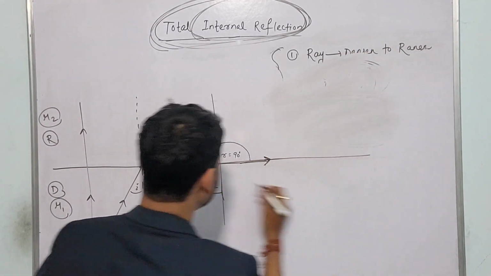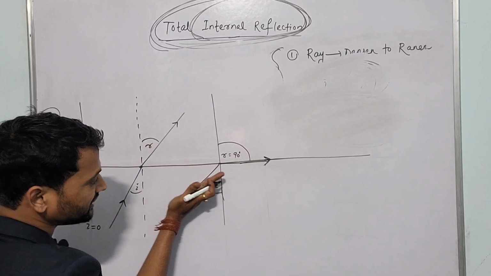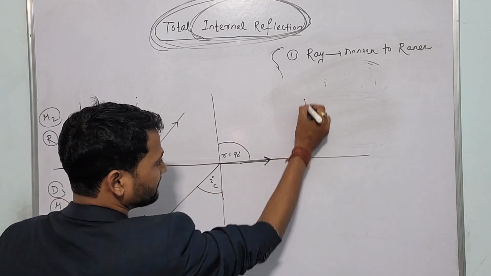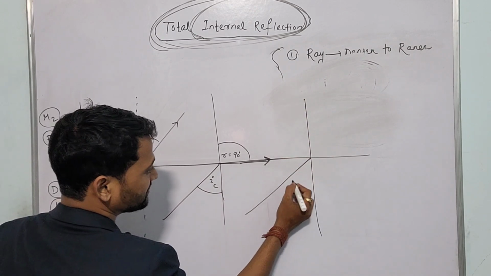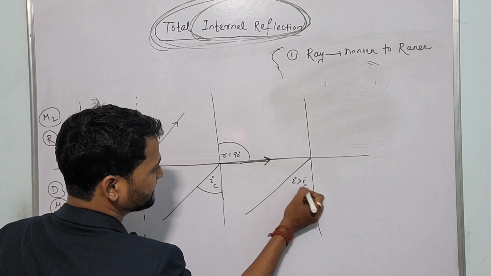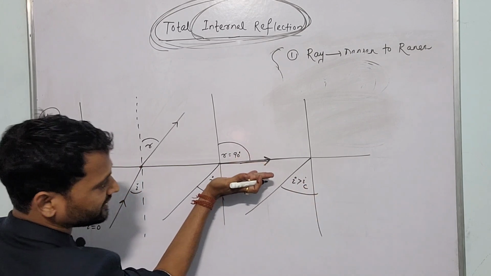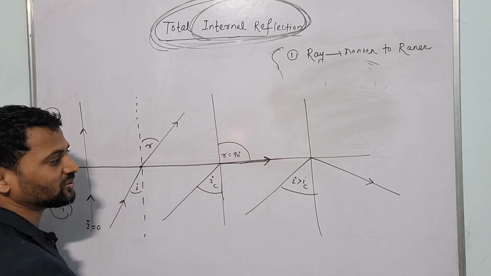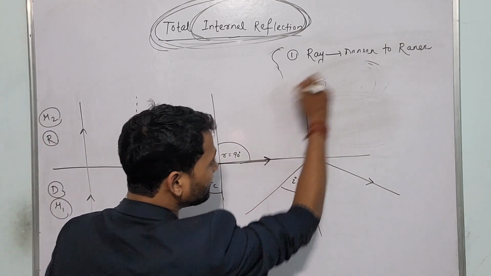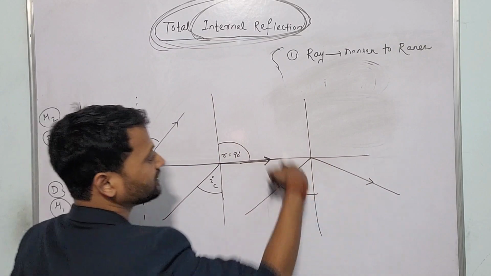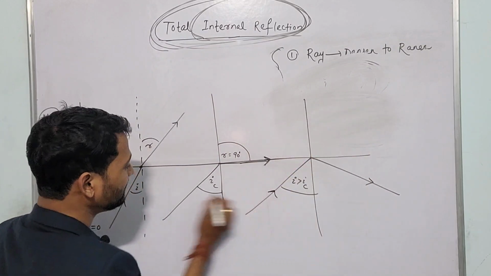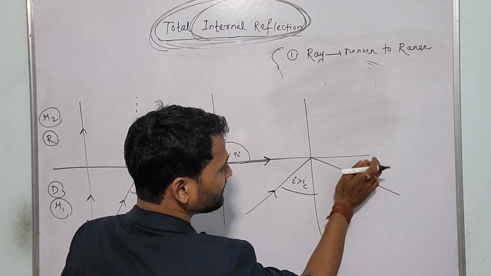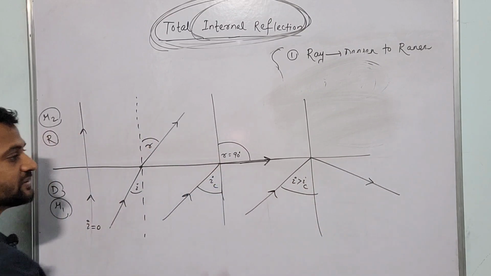Now again, if I increase the value of the incident angle a little bit more, or more than the critical angle, so here it will be more than IC, then what about this ray? That ray will reflect. Yes or no? So here TIR occurs, total internal reflection. That means the entire incident light will reflect back to its original medium, the denser medium.